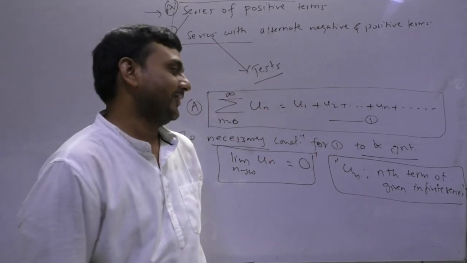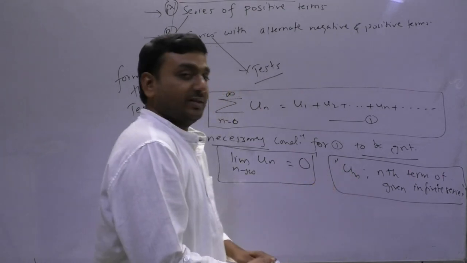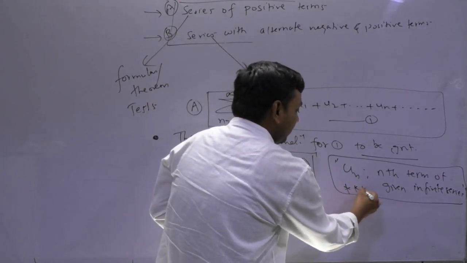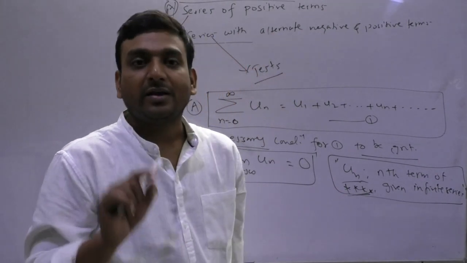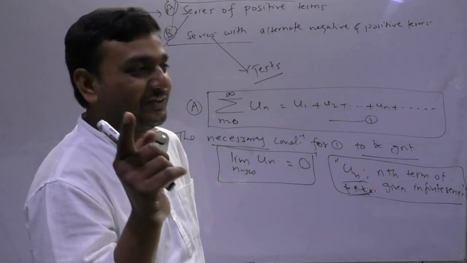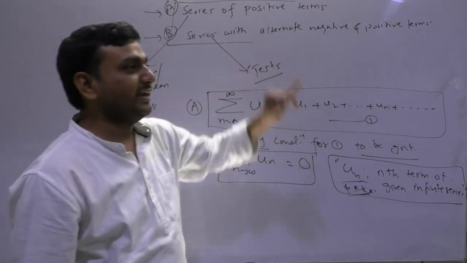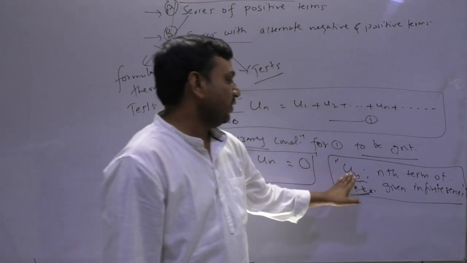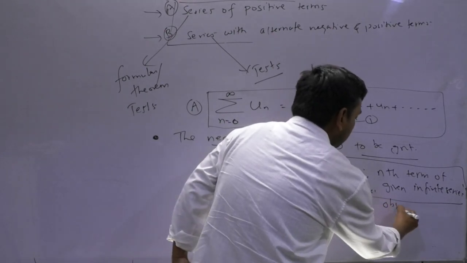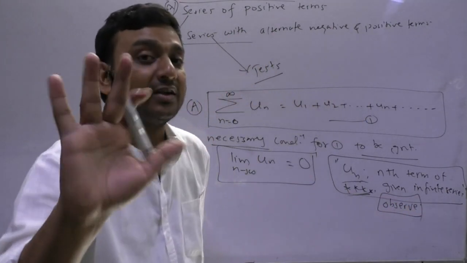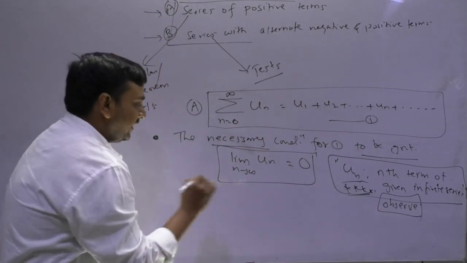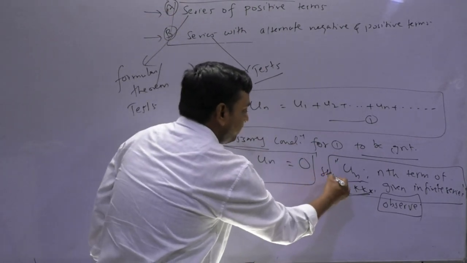Clear? Okay. Please mark a star here. ये आपका पहला कर्तव्य होगा. This will be your first duty in applying any test in this series chapter, that you observe for the given series what the nth term is. Okay? This is your step 1.